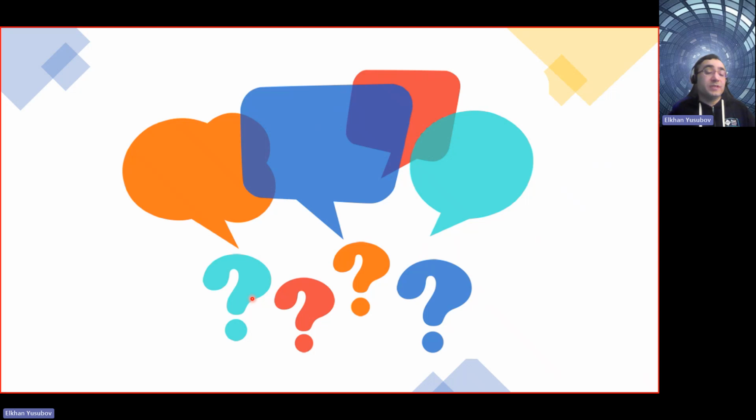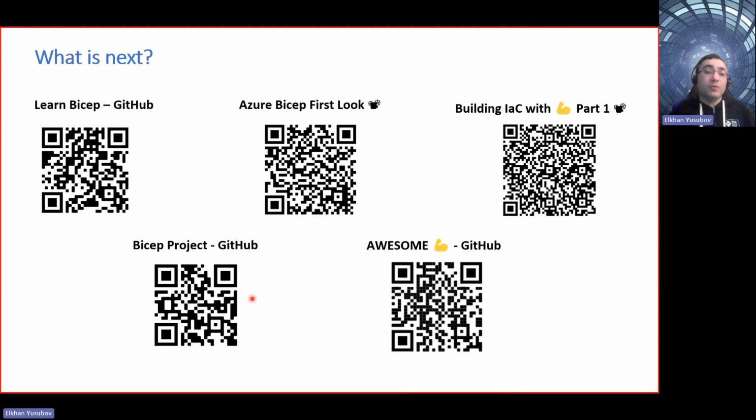So what's next? What you can do in order to learn more and get up to date. These are the QR codes. This one is about the Bicep project. This is about the Azure Bicep first look video. This is part 1, and then there's a part 2. For the Learn Bicep project, this is where you will get your code. I'm going to commit that after this session. The Bicep project is overall to get to know what's happening in a Bicep project.